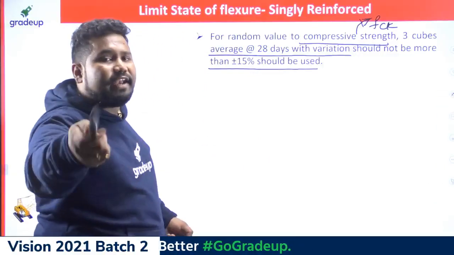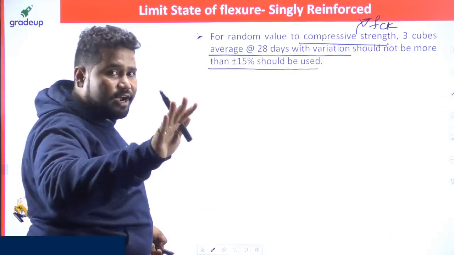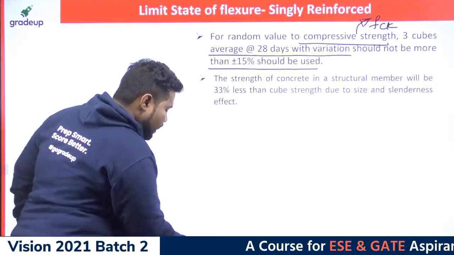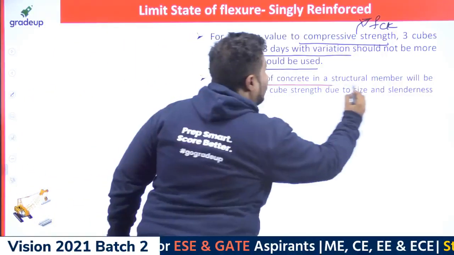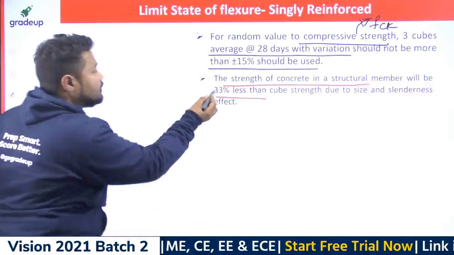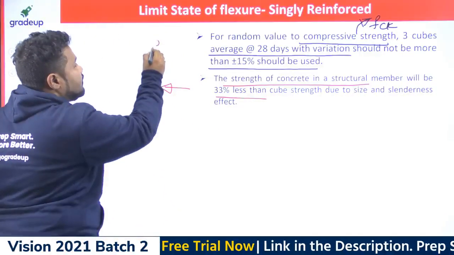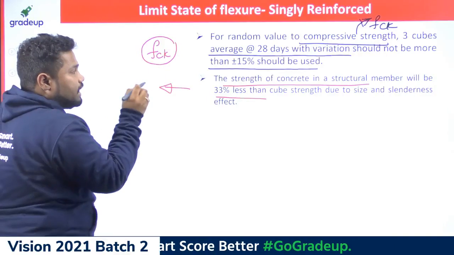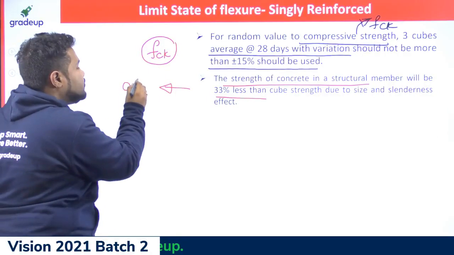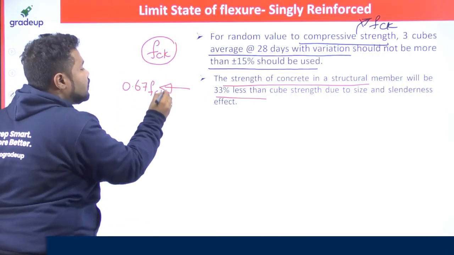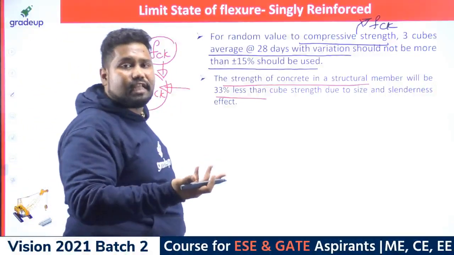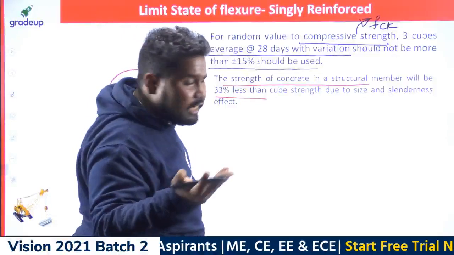Because if we are taking random sampling, I actually need to consider a 30 sample test. And as I already mentioned, the strength of this concrete in structural members will be 33% less. If fck is the strength of the material, what is the strength of the same material in the structural element? It is 0.67 times fck. That means the drop in fck is 33% after considering the effect of shape and size.